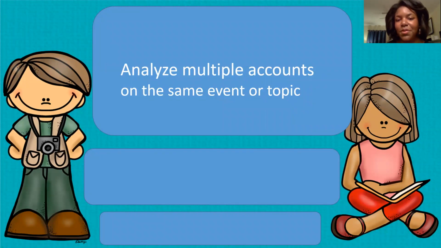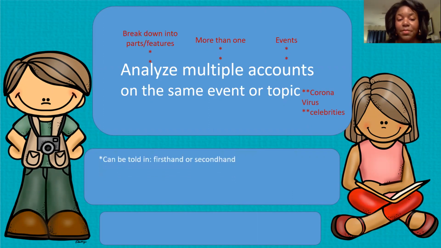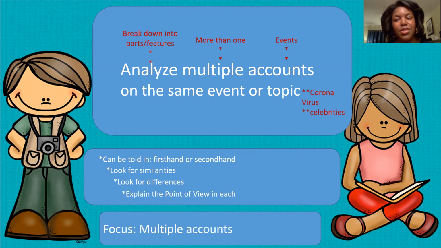Today, we analyzed multiple accounts on the same event or topic. We also talked about what analyzing is, which is breaking down into parts. Multiple just means more than one. An account is a synonym for events. We also said that topics could be coronavirus, celebrities, swimmers. We talked about first-hand and second-hand. We looked for similarities and differences, and we even explained each point of view. So the next time that you go reading, you want to focus on the multiple accounts and try to analyze them. And that's it for today.